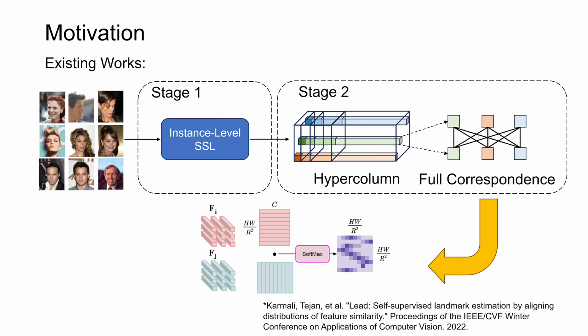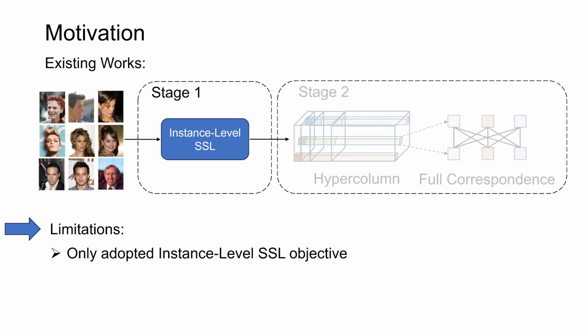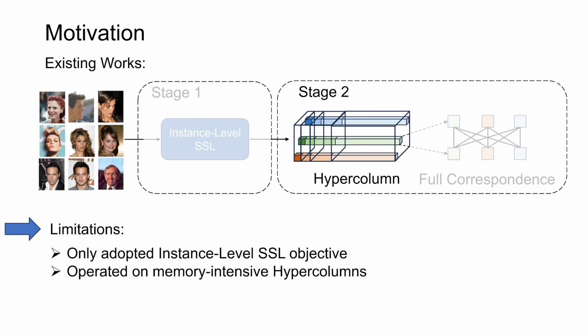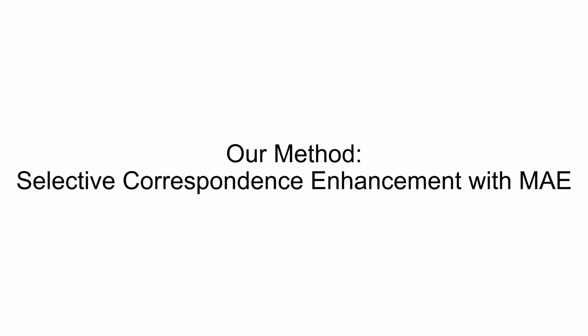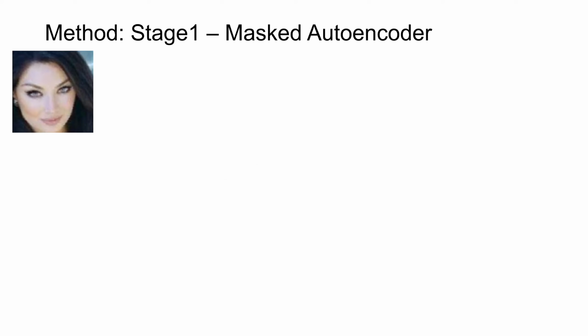Though these methods have been shown to be effective, there are three limitations. The first one is that they only adopt instance-level SSL methods, neglecting the fact that downstream facial landmark estimation tasks are dense prediction tasks, which require fine-grained local representations. Secondly, the hypercolumns are memory-intensive, which limits their application and scale. Lastly, full local correspondences are naively optimized for every local feature, which may distract the model by focusing on unimportant non-landmark regions. To overcome the three limitations above, we propose our framework, SCE-MAE.